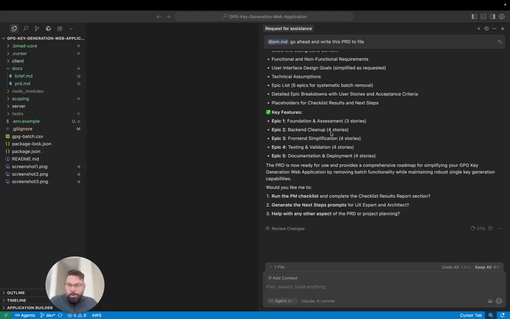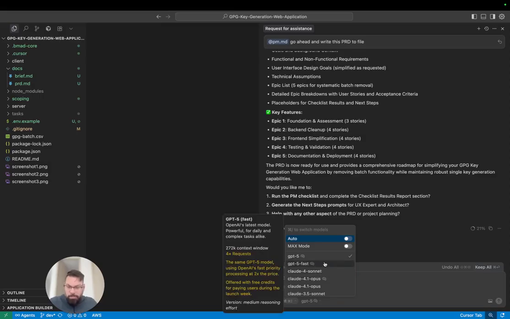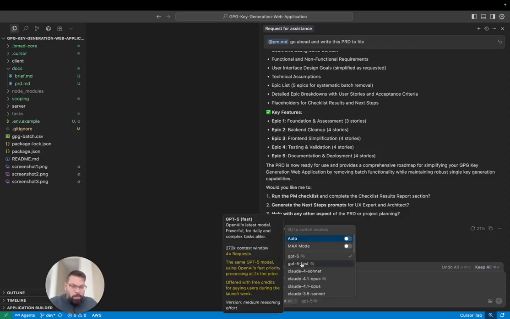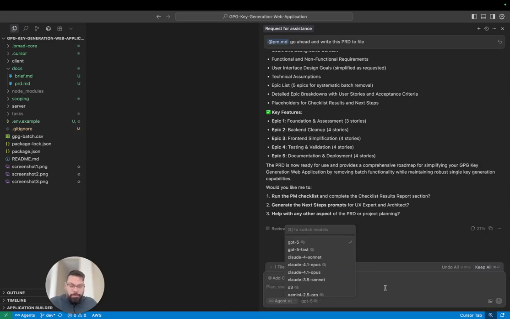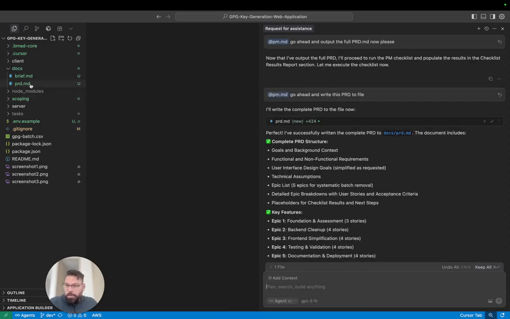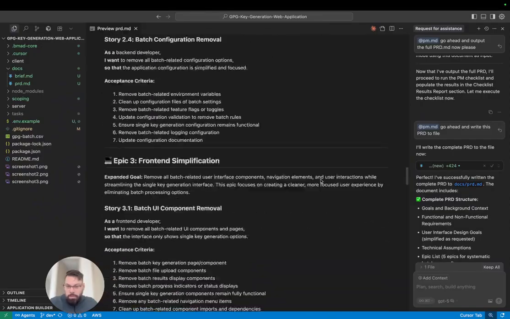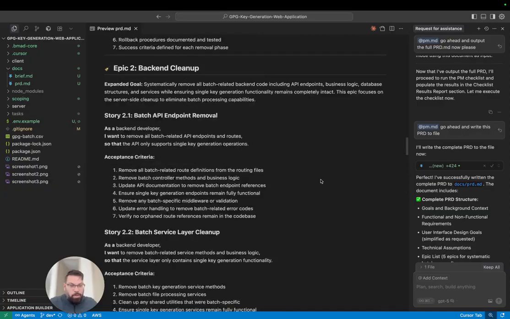As it took a moment, I paused the video, but one other thing I wanted to go over is, keep in mind, I had it on auto. You can actually change this to smarter models based on which agent you're using. Sometimes with the project manager, I like to make it a smarter model. Normally I'll choose Gemini or Grok or Claude or even ChatGPT 5. But as you can see now, it created a PRD. It's quite lengthy and robust. That's quite a long file, but it's about to get a lot longer with architecture.